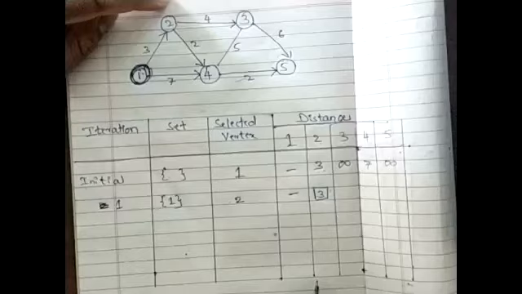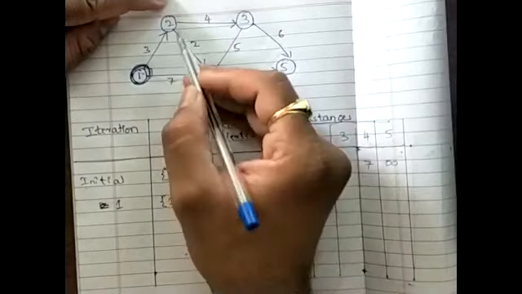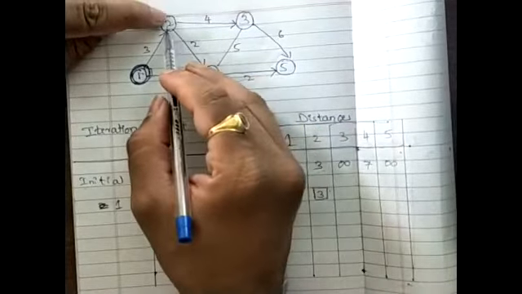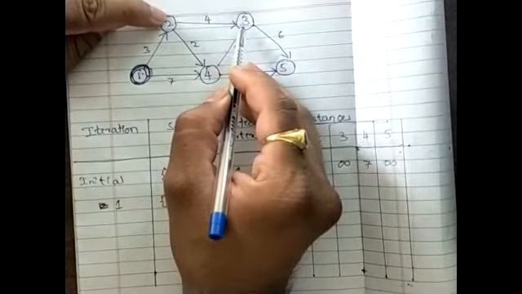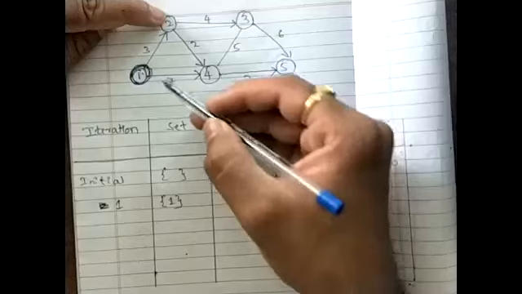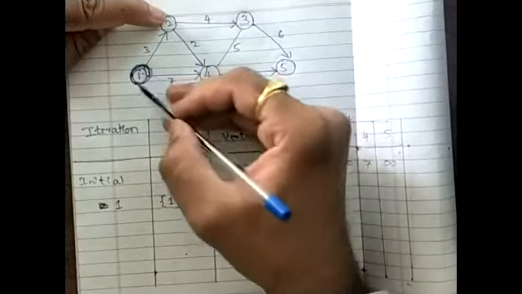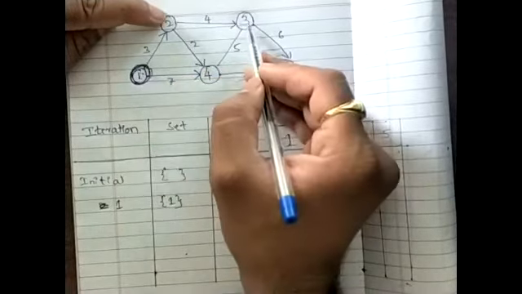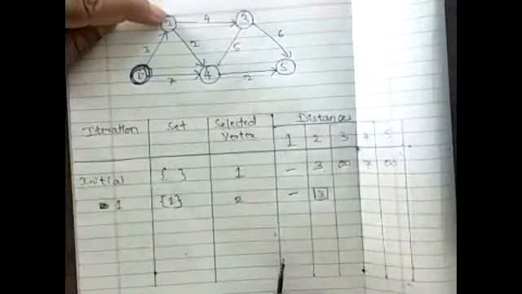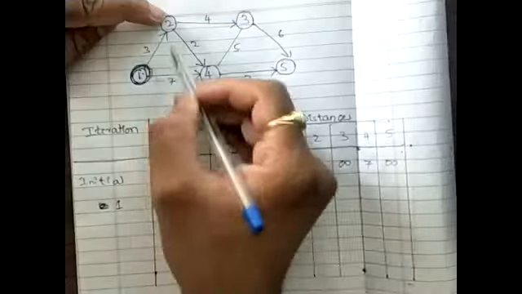Yes, sir. Then what is the distance between 2 and 3? 4. Then can you tell me what would be the distance from the single source, vertex 1, towards vertex 3? 7.